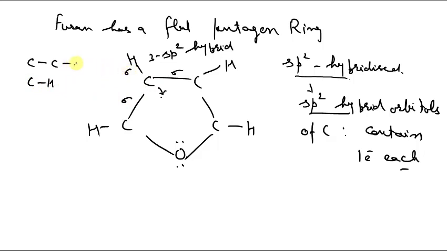Now this carbon-carbon bond is formed by overlap between an sp2 hybrid orbital of one carbon and an sp2 hybrid orbital of the second carbon. The carbon-hydrogen bond is between an sp2 hybrid orbital of carbon and the 1s orbital of hydrogen.